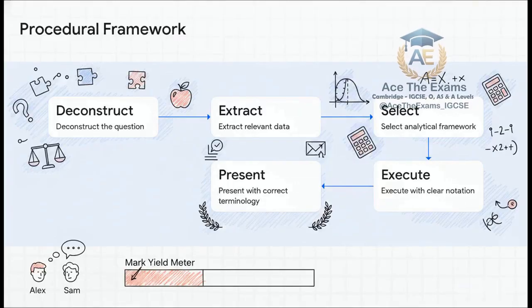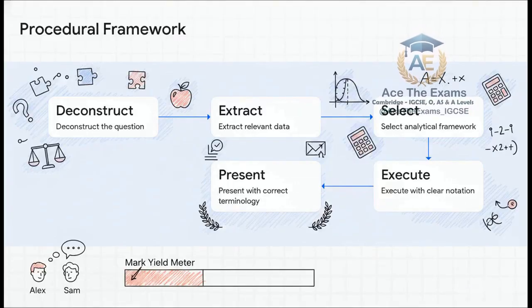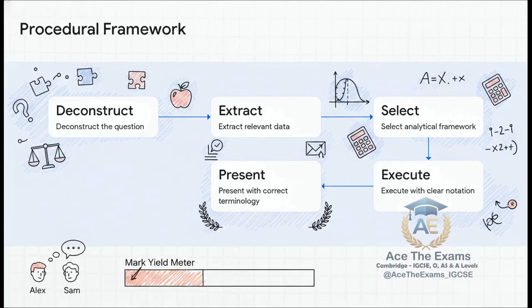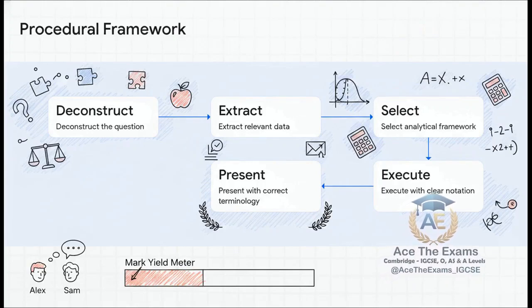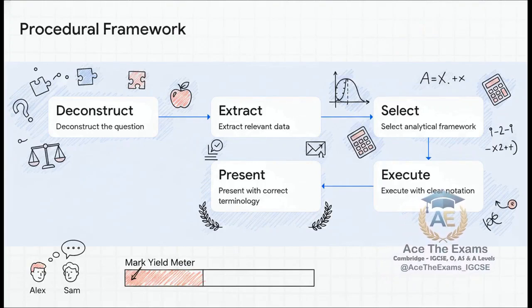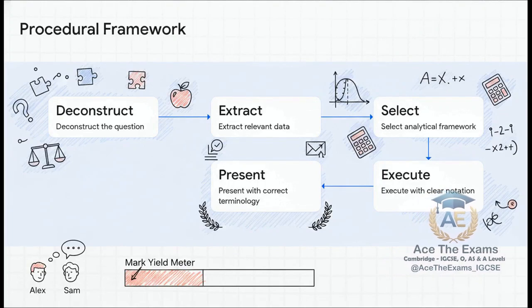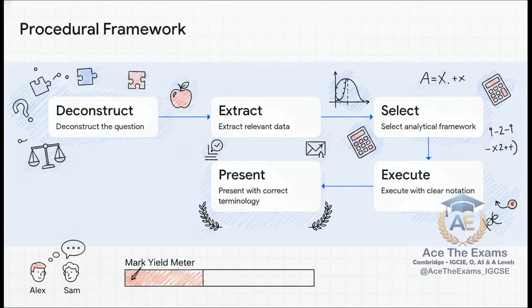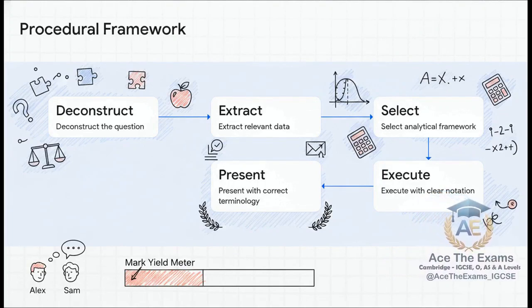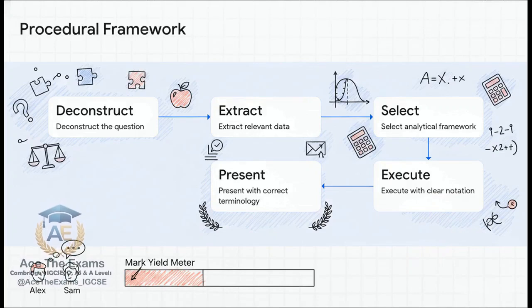Now we transition into the practical execution phase. This is how we tactically process a problem to extract maximum points under extreme time pressure. I want you to internalize this standardized 5-step procedural sequence. Step 1. Deconstruct the question. Circle the command words and contextual limits.